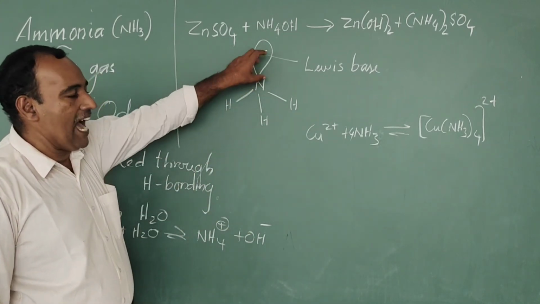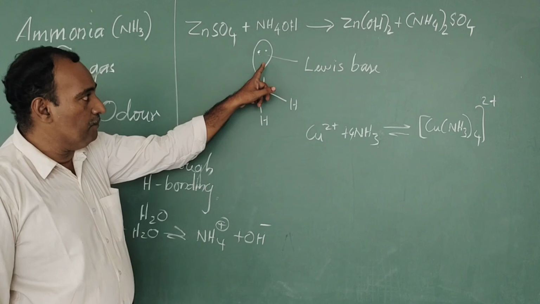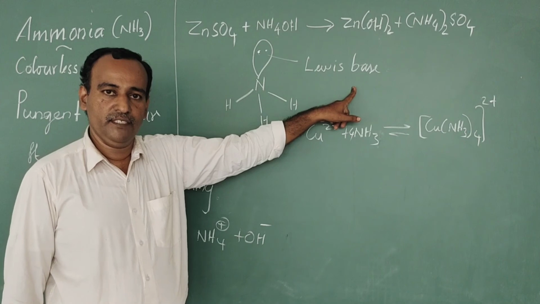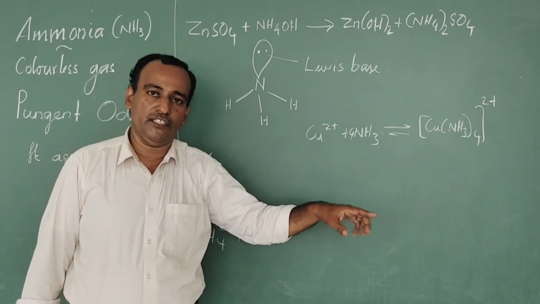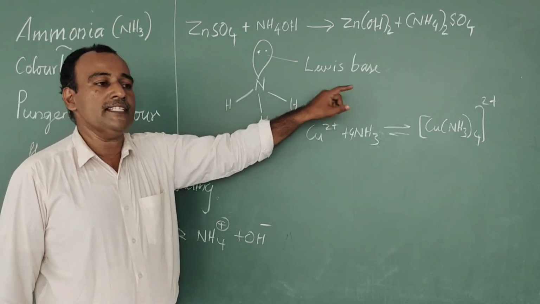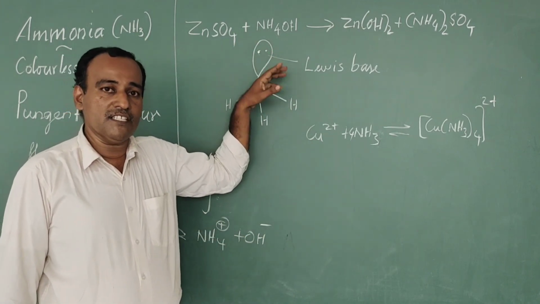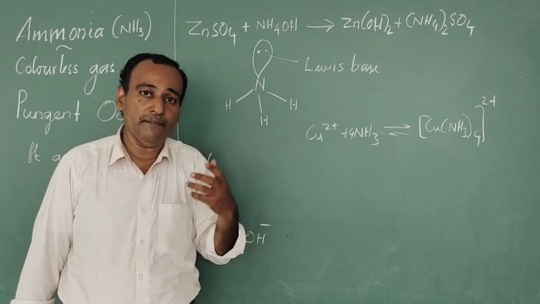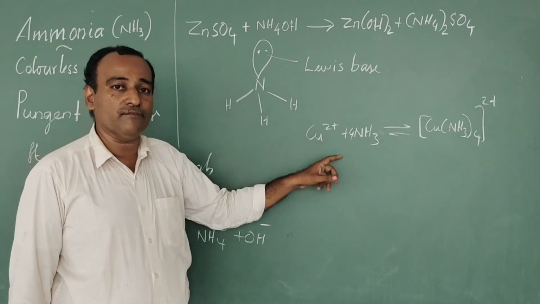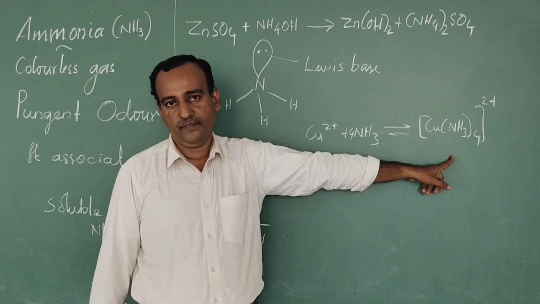Since it has a lone pair of electrons on nitrogen, the ammonia molecule is a Lewis base, because it donates its lone pair. These lone pairs are readily available for making bonds, so ammonia reacts with metals to form corresponding coordination compounds, complex compounds.